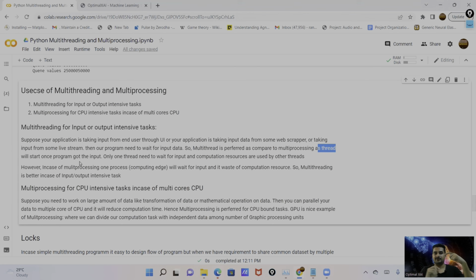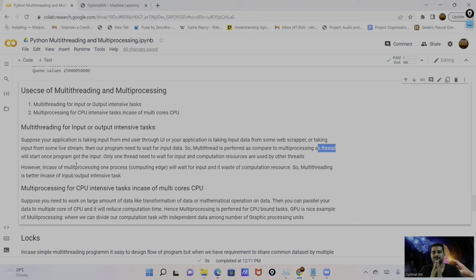But if we use multiprocessing in this case, to take the input from the users, then one process is on the wait. One process on the wait means the memory of that process is on hold and the CPU core is on hold. That's the way we waste the resources.